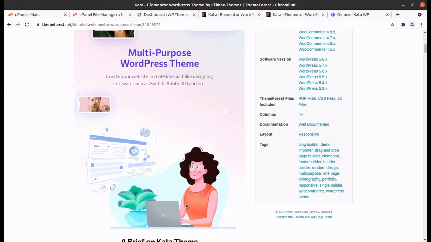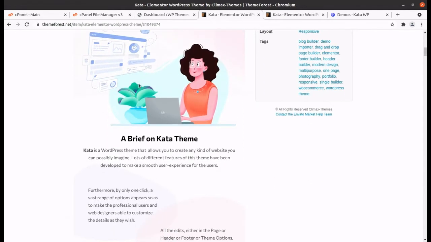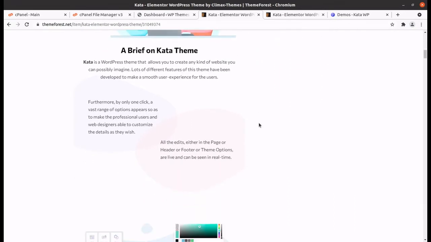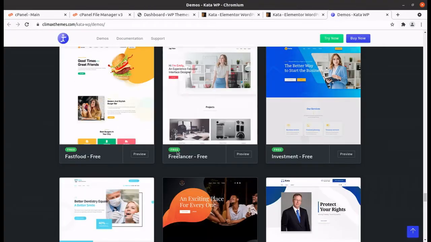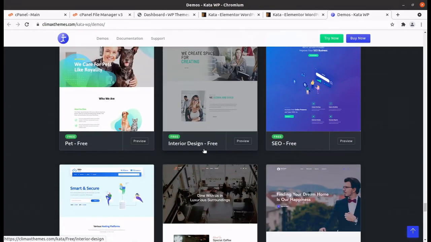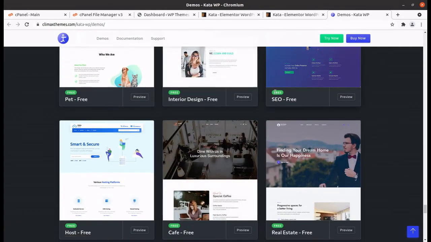So this is going to be a good catch if you are willing to make a website using any multi-purpose theme to match your business category. And Kata is a WordPress theme to match almost all business categories. So it is nothing like that, and you are going to make a suitable website for you. Okay, so